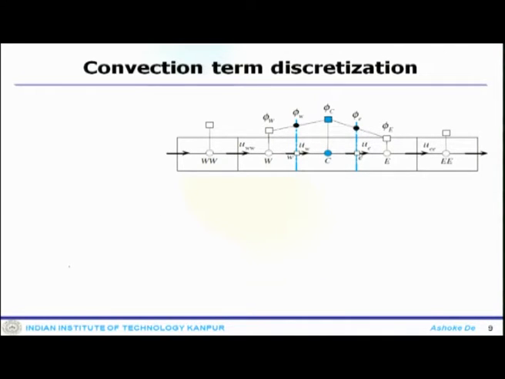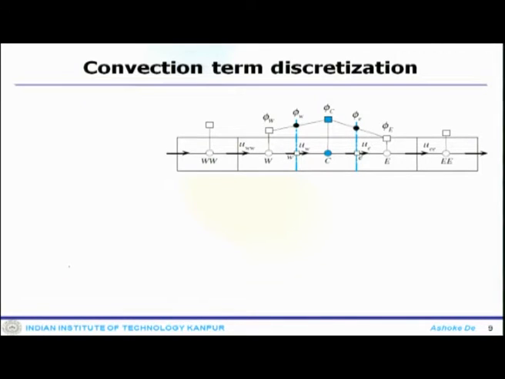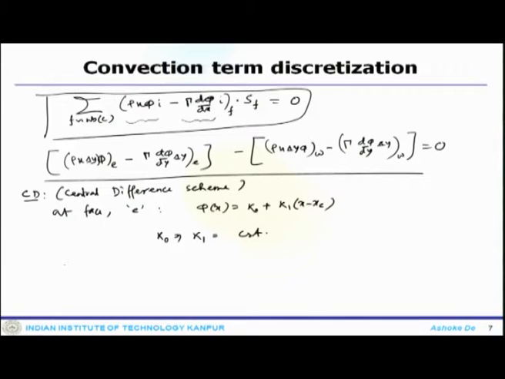Using these elements and this face, you can say that phi equals phi e at x equals x e, and phi equals phi c at x equals x c.